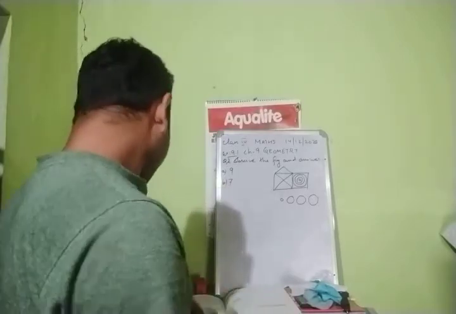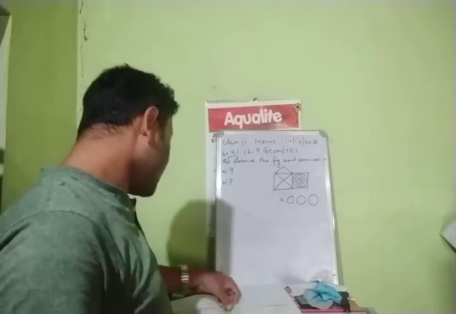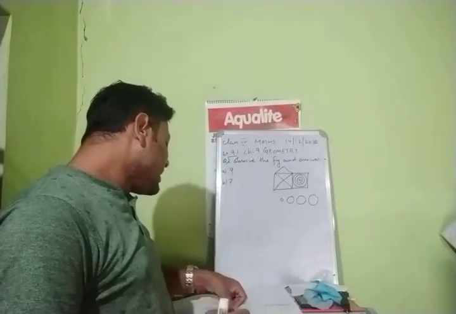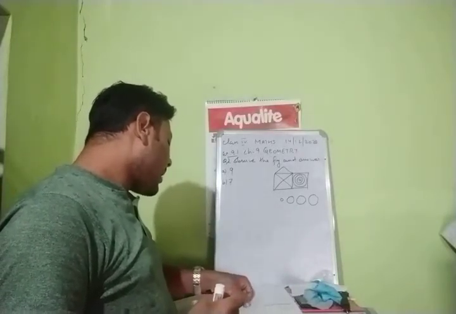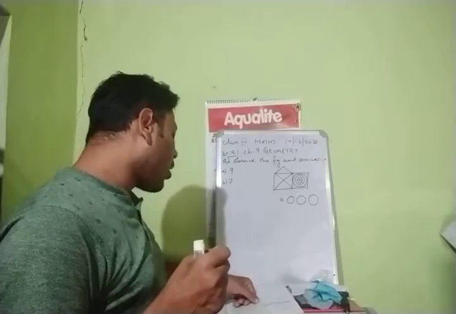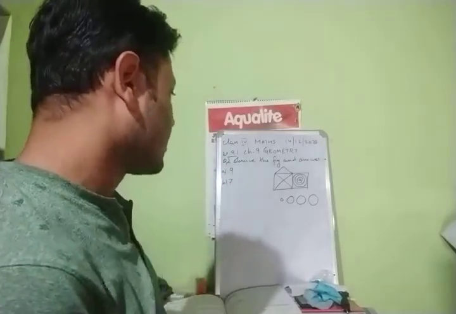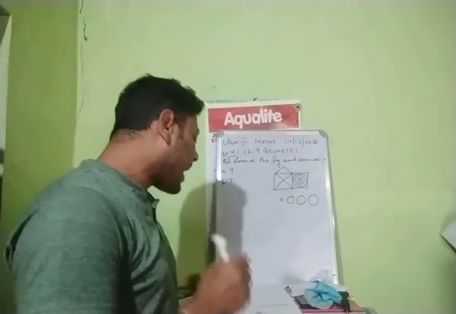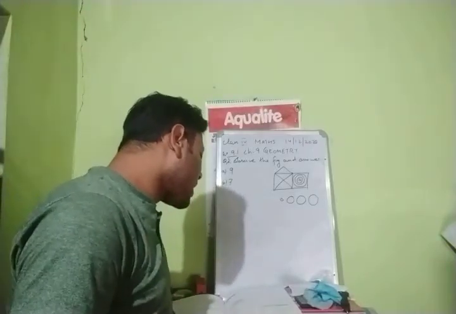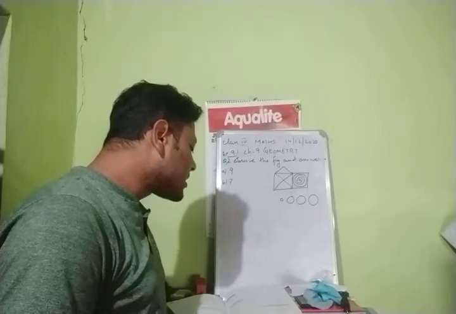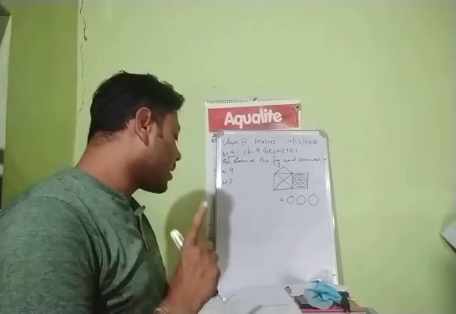Okay, next question is, there is or are rectangle or rectangles in the figure. How many rectangles are there in the figure? I can see only two.